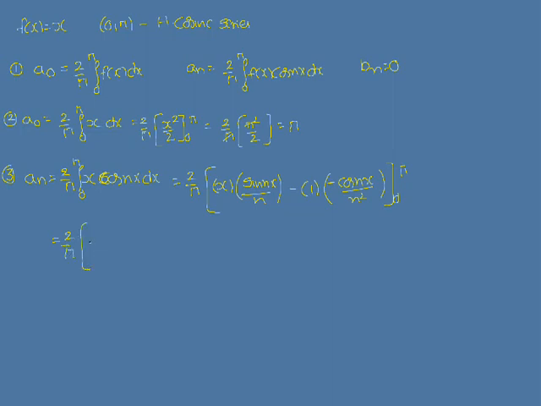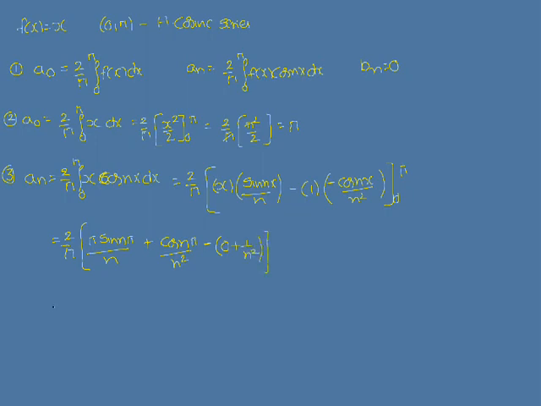If you substitute pi, we get pi sin n pi by n, minus into minus, plus cos n pi by n square. The lower limit gives 0 for the first term, and minus into minus plus cos 0, which means 1 by n square.